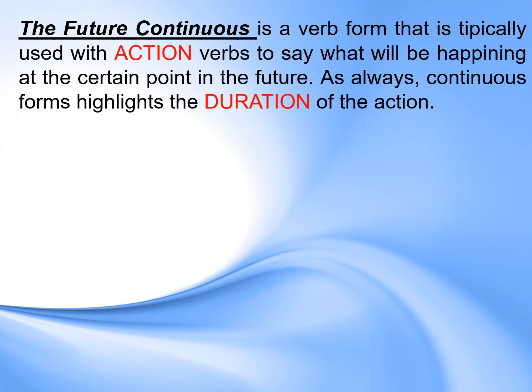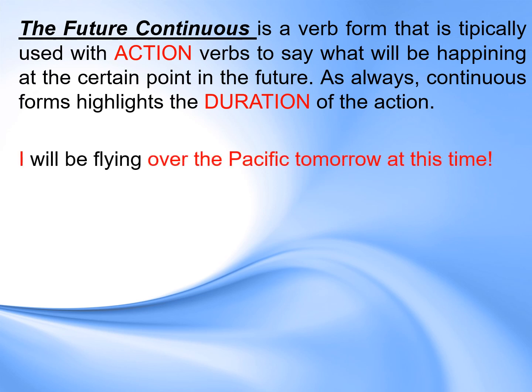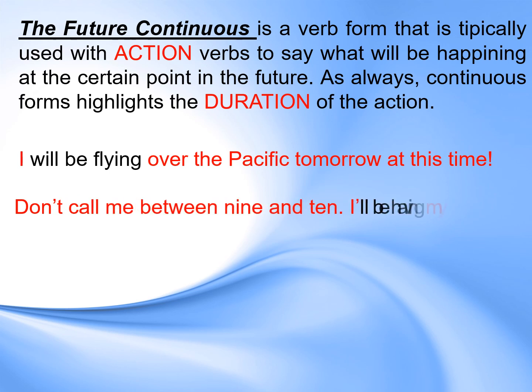So the future continuous, as we said, is a verb form that is typically used with action verbs. Like when I say here, I will be flying over the Pacific tomorrow at this time. So at this time, I will be flying. Don't call me between 9 and 10. I'll be having my physiotherapy then. So at that time tomorrow, I'll be having my physiotherapy. So you can't call me.